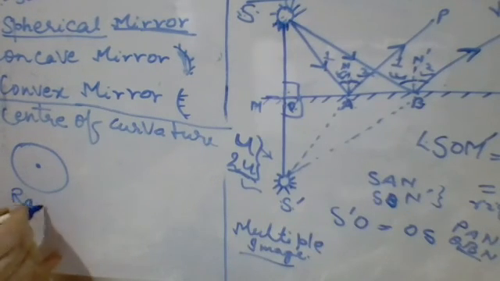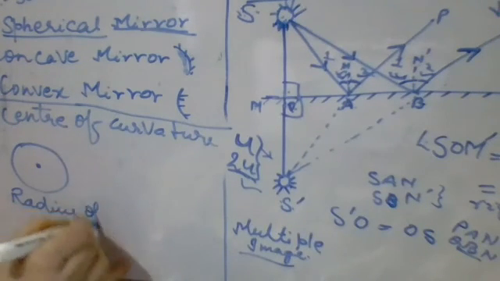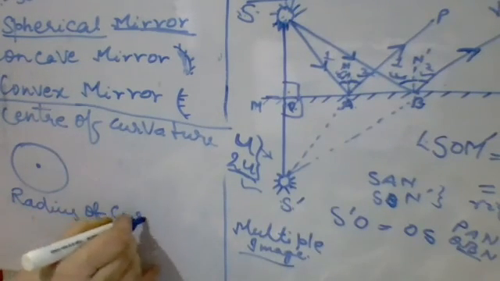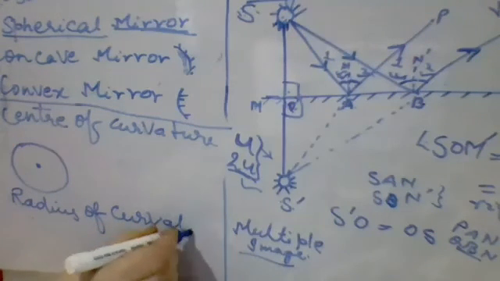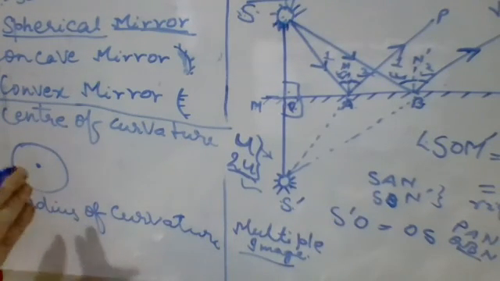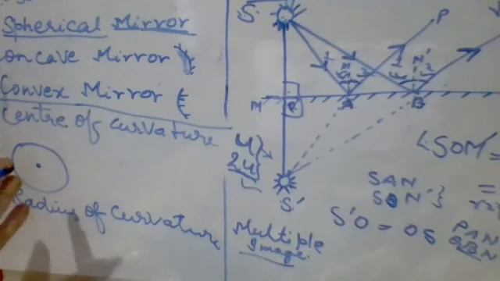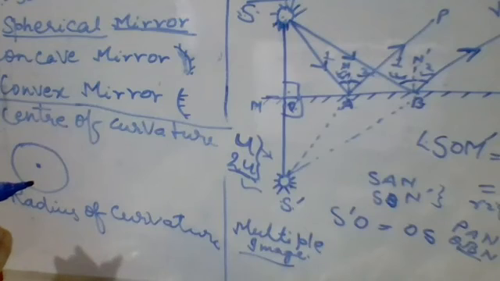Second is the radius of curvature. Now, in this circle diagram only, when you are going to draw a circle of larger size or smaller size, what do you fix first? In your geometry, you all do these things, no?